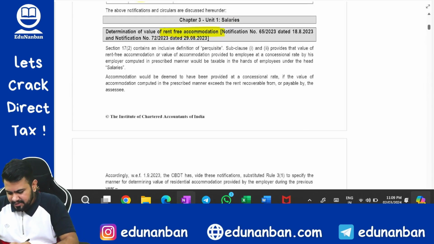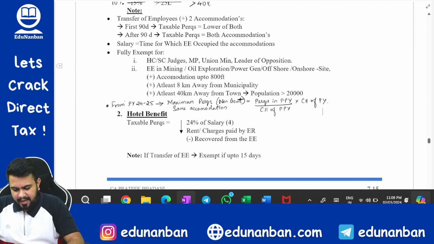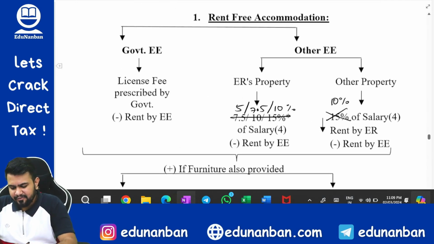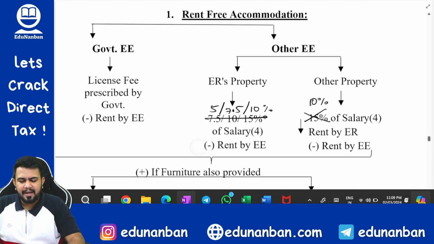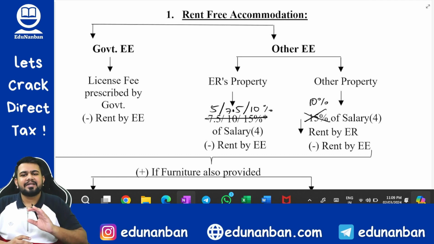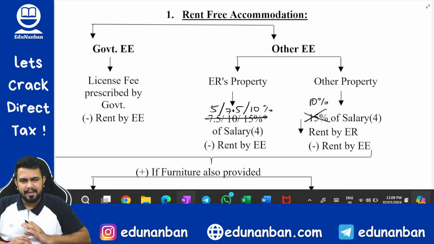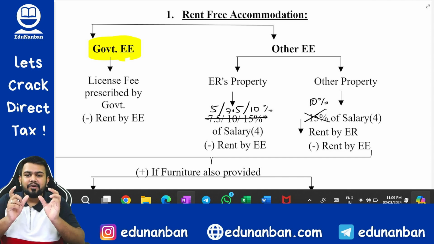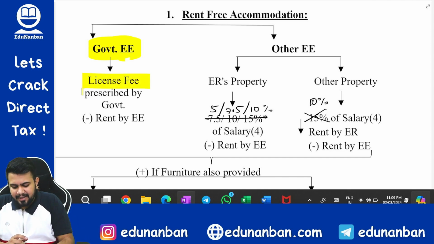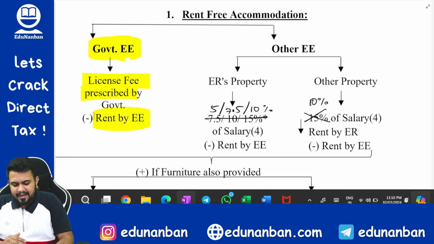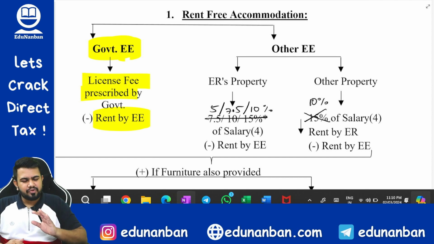So in this rent free accommodation, let me just go to my notes. From my notes itself I will tell you what all changes you have to make. What is this rent free accommodation? It means employer is giving an accommodation to the employee, and the employer is not charging any rent on that accommodation, or that accommodation is given on a very nominal rent to the employee. Now when it comes to the government employee, how to find out the value of the perquisite? The value of the perquisite is nothing but license fee prescribed by the government, and you should obviously reduce any rent that is recovered from the employee. This is as usual, no change at all.